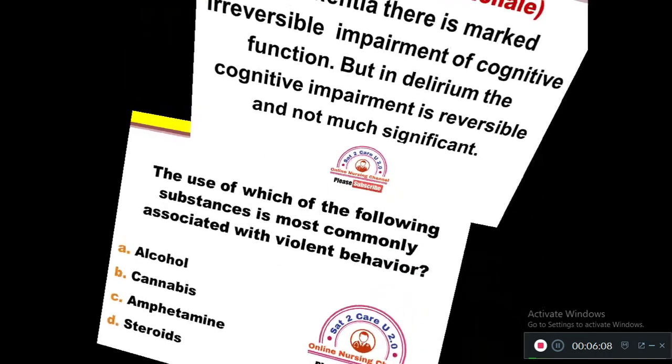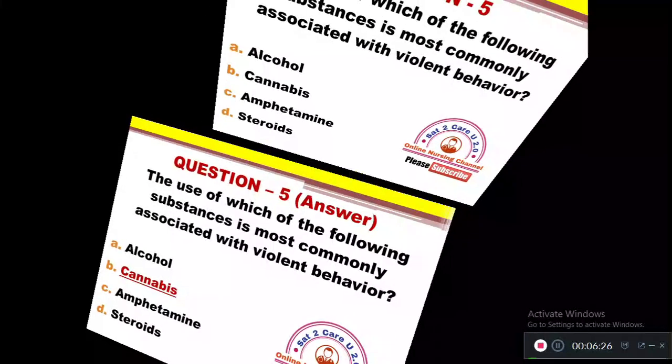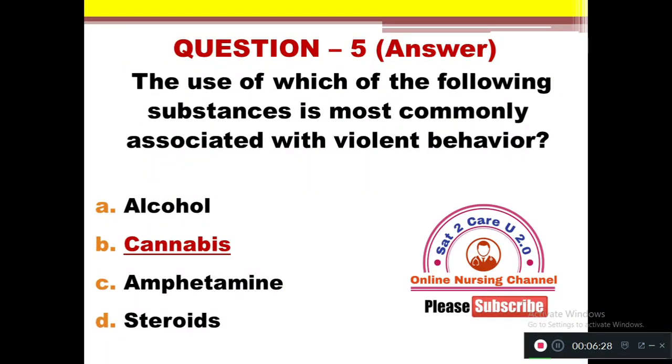Question number 5. The use of which of the following substances is most commonly associated with violent behavior? Option A, alcohol, B, cannabis, C, amphetamine, D, steroids. The common drug which is associated with violent behavior. The right answer is option B, cannabis.